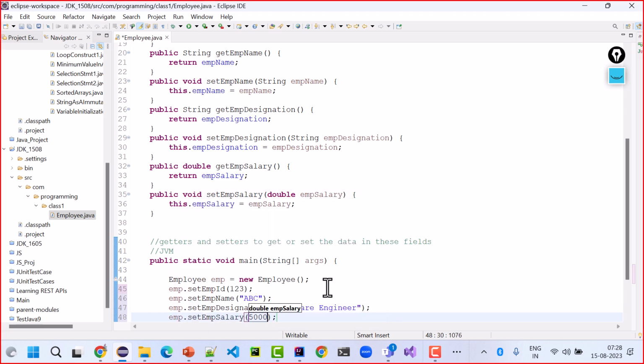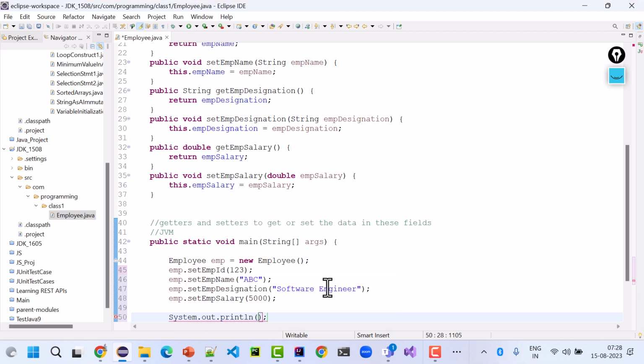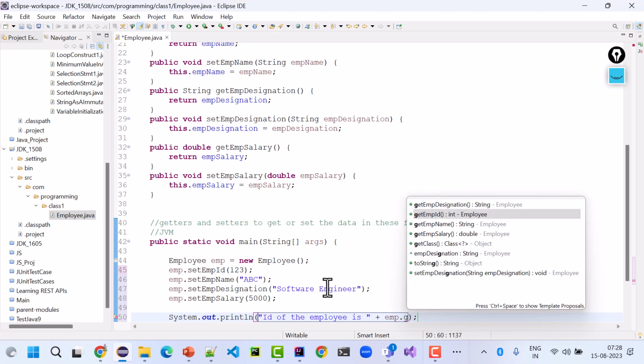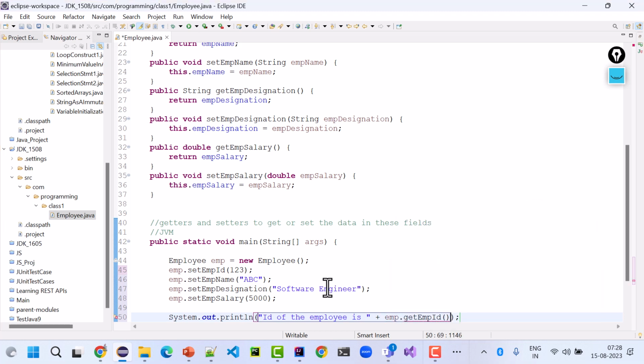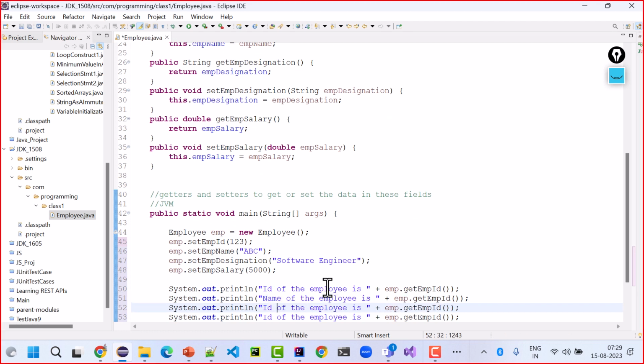And similarly you can retrieve the value. You can say ID of the employee is emp dot get ID. Similarly, you can copy this line 4 times and you can change ID, name, designation and salary.